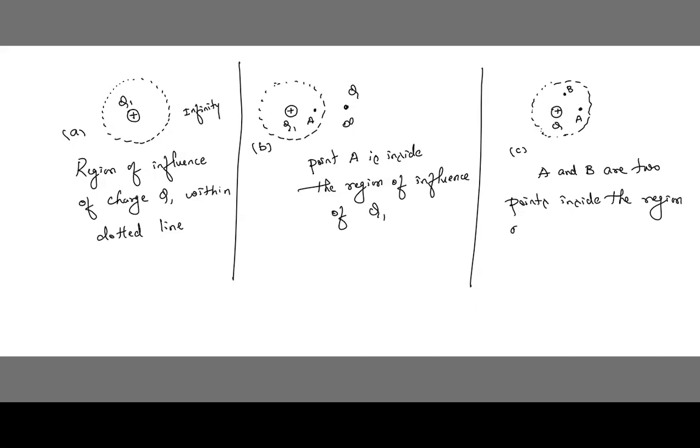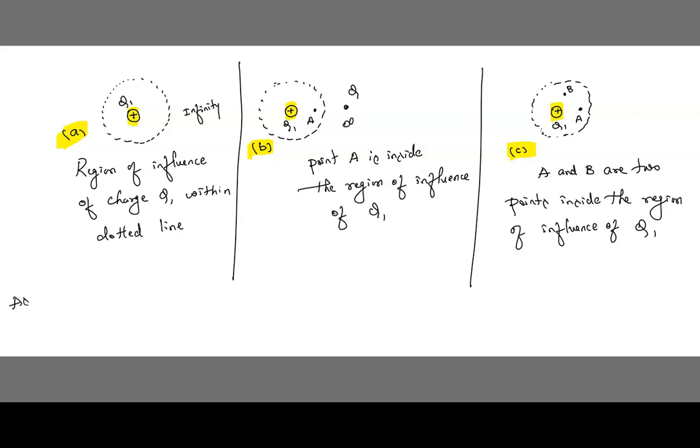Inside the region of influence of Q1. See children, in case 1, this is figure A, this is figure B, and this is figure C. And you can see Q1 is charged here, and here is Q1, and again even here also Q1. Now see children, from figure A to figure C, this shows an isolated positive charge Q1. So which type of charge are we taking?